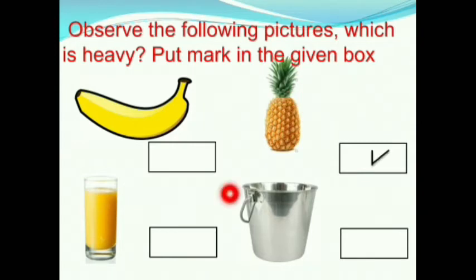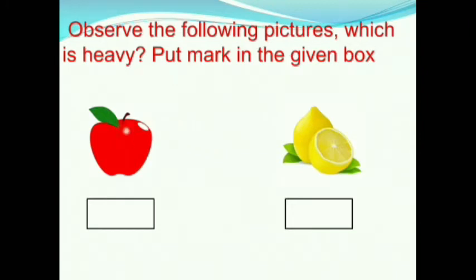Next we have a glass and a bucket. Which one is heavier, glass or bucket? Yes, the bucket is heavier than the glass. So we should take the bucket. Here we have an apple and a lemon. Which one is heavier, apple or lemon? Yes, the apple is heavier than the lemon. So we should take the apple.